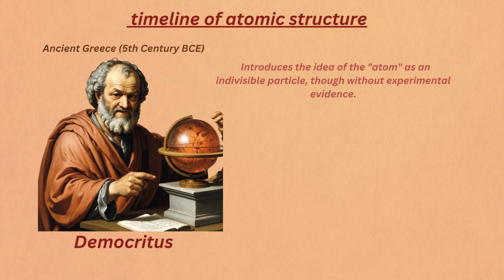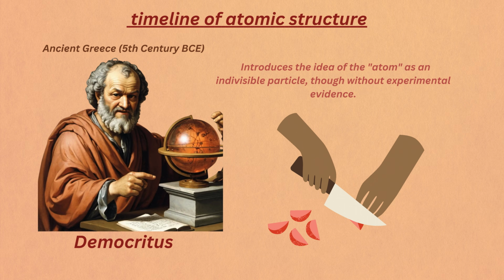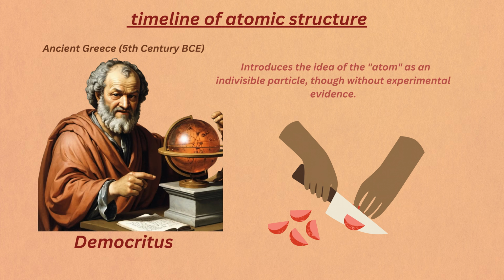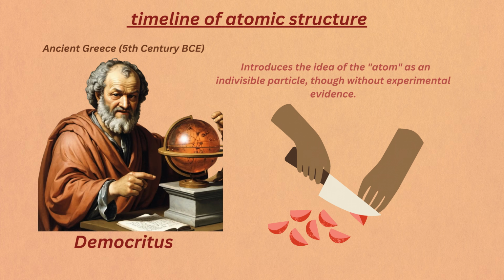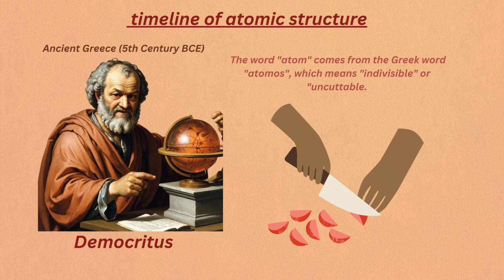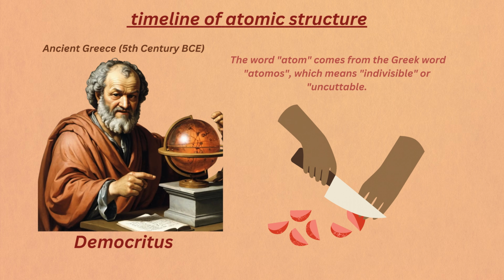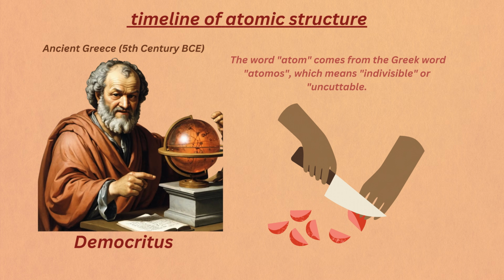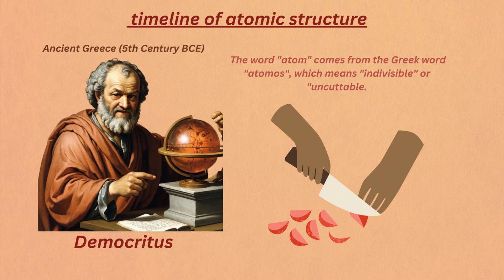Let's start from ancient Greece, around the 5th century BCE. A philosopher named Democritus came up with a fascinating idea. He believed that if you kept cutting something into smaller and smaller pieces, you'd eventually reach a particle so tiny it couldn't be divided further. He called these particles atoms. But here's the catch, he had no experiments or evidence. It was just a philosophical idea, far ahead of its time.